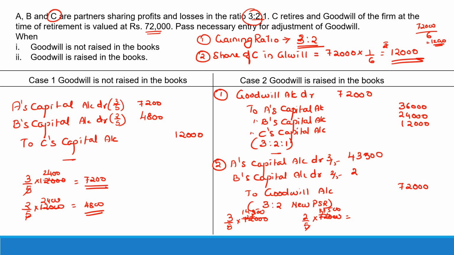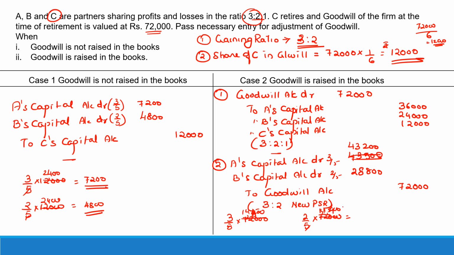Sorry, I think there is a mistake in the calculation. Just do it here. 14,400, sorry. So there's a mistake here. 14,400 into 3 would be 43,200 and into 2 would be 28,800.